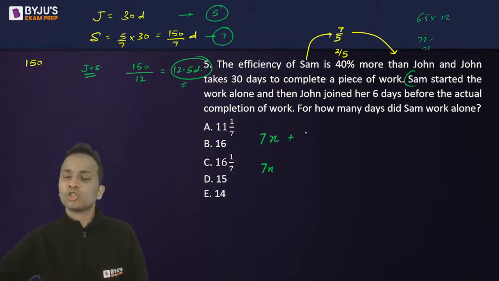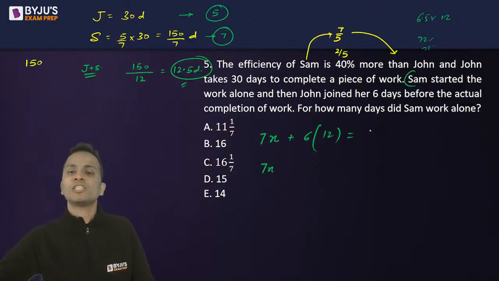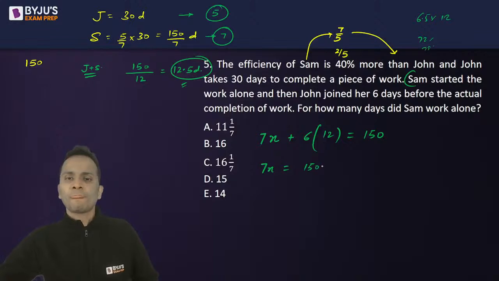Okay, so 6 days. So they will work together for 6 days because 6 days पहले join किया है. And in these 6 days, they will finish 6 into 12, 72 units of work. So total work will be 150. So 7x कितना हो जाएगा? 150 minus 72. So x will be equal to 78 upon 7.